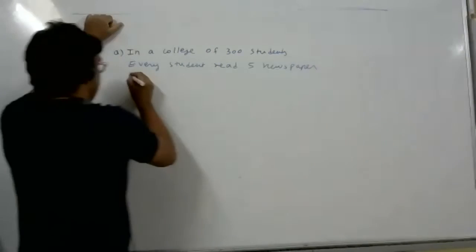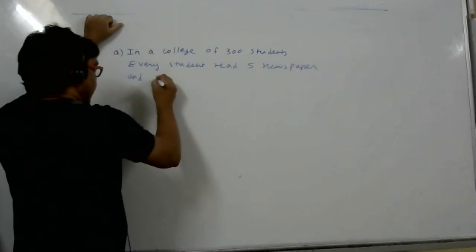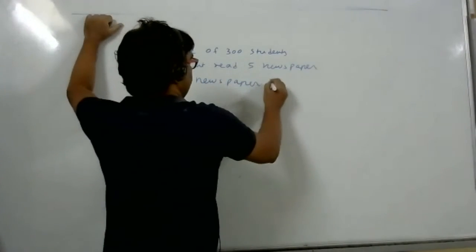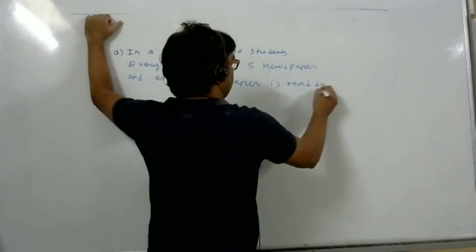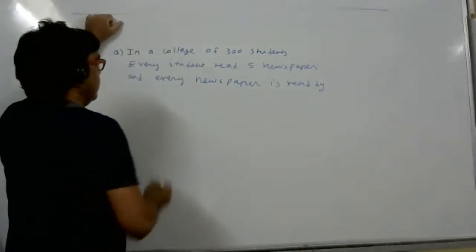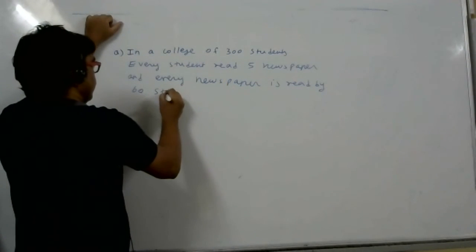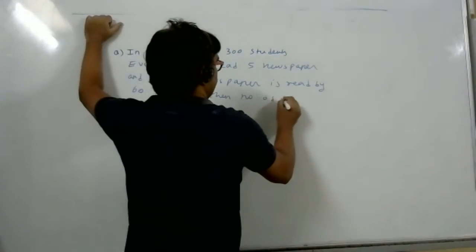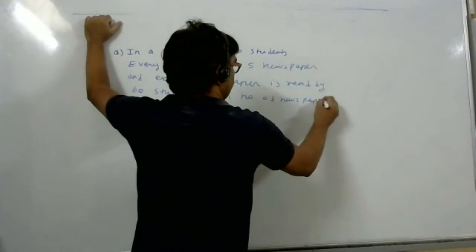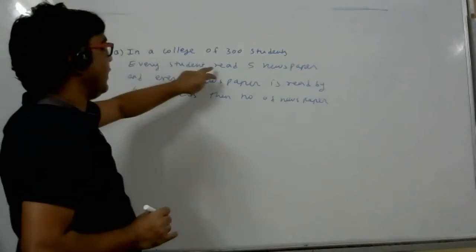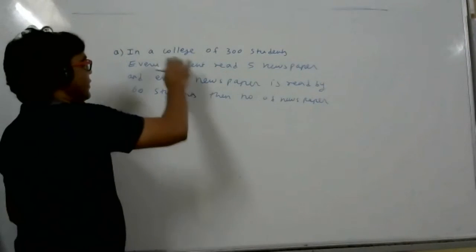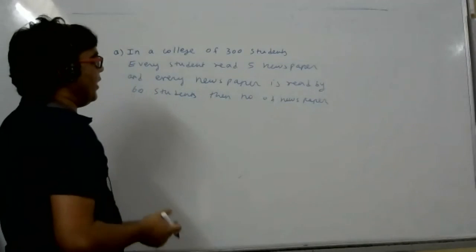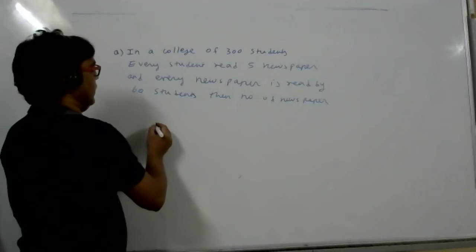And every newspaper is read by 60 students. Then the number of newspapers is? That is the question. In a college of 300 students, every student reads 5 newspapers. So if everybody reads a different newspaper, then how many newspapers would there be?